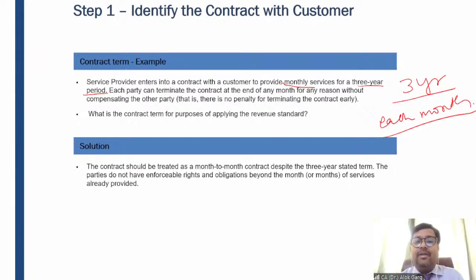The contract should be treated as a month-on-month contract despite the 3-year stated term. The parties do not have enforceable rights and obligations beyond the month of services already provided. The party can sue for the service provided if the other party does not pay the money, but the service provider cannot sue for the remaining term of the contract. So what is a contract term? Contract term is the period over which the parties can enforce the rights and obligations from each other.